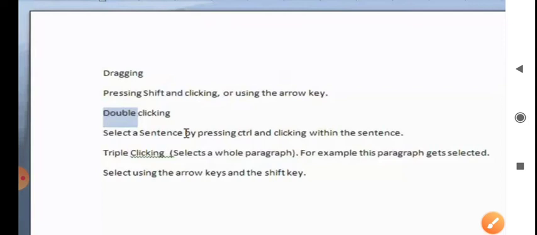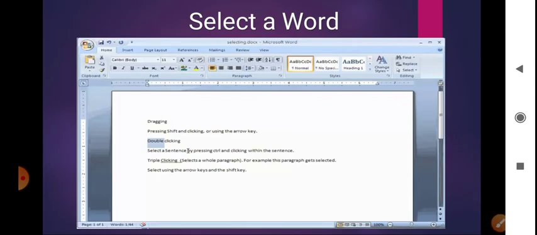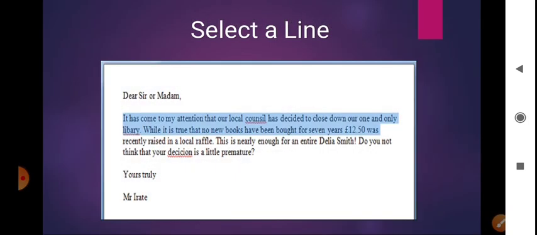Next, we'll learn about how to select a line. Press and hold the control key. Lines means one line, two lines, however many lines you want. So you can press the control key and click the left mouse button anywhere on the line to select.